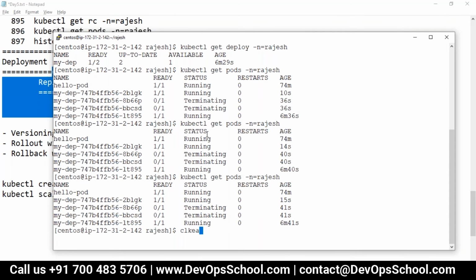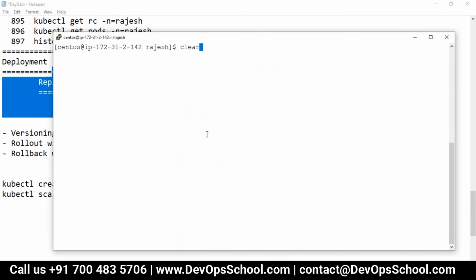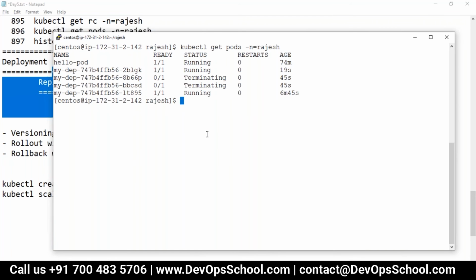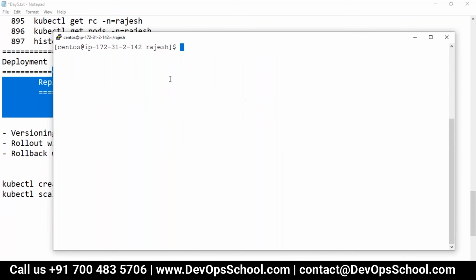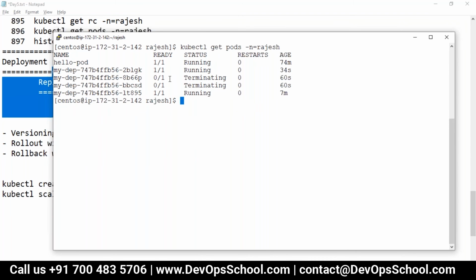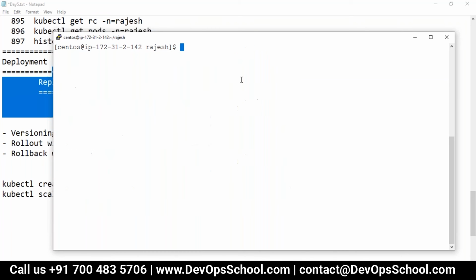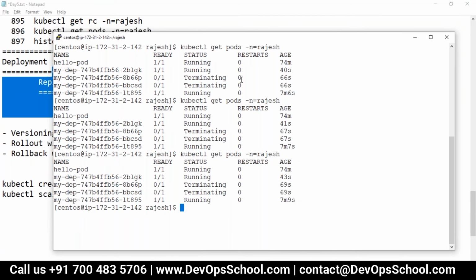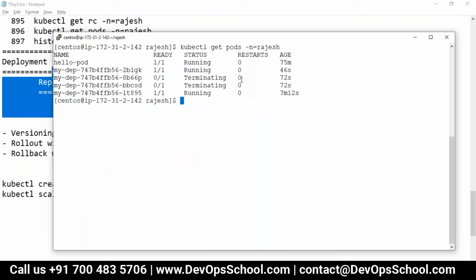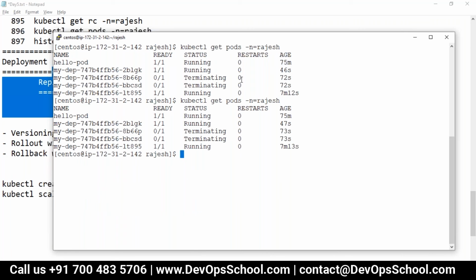Now, just to see whether the controller is working with the deployment, I will delete these pods also, this pod which is running and this pod. Look at the age: 19 seconds for this one, and 6 minutes for the other. So can we do this? Let's check it out. This is still terminating. It should be cleaned up by now. Still terminating. Okay, let it be.